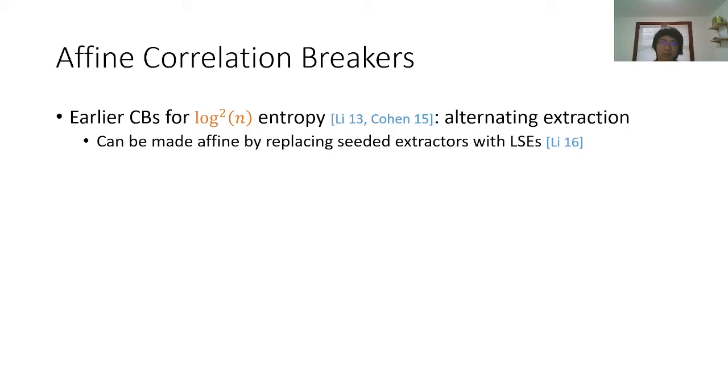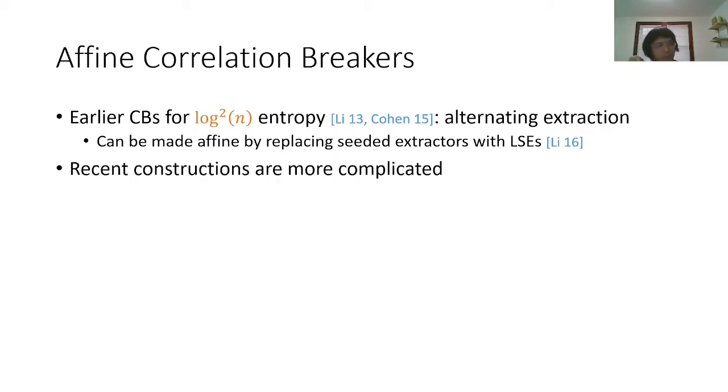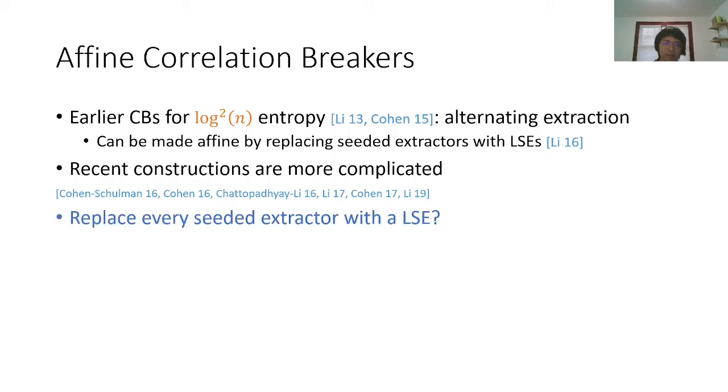By doing so, he got an affine correlation breaker for log squared entropy. But it turns out that recent constructions which can work for almost logarithmic entropy are more complicated. And it requires a lot of subsequent work to get the entropy requirement down to log n times log log n.